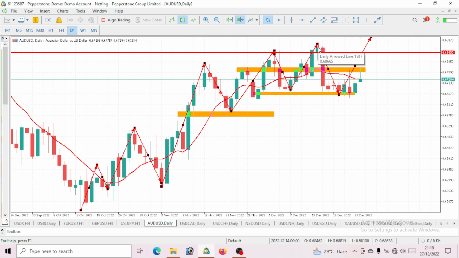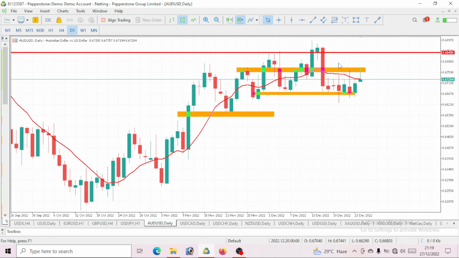So if you are a position trader or a long-term trader, maybe in 2 months' time, definitely this AUD USD would have made a new high. We should be watching out for next year, which is January, within the months of January, February. AUD USD should have given us a new high, thereby taking out this previous high. That is what we will be expecting, that is what we will be speculating. But we'll be able to predict this price for the next day.